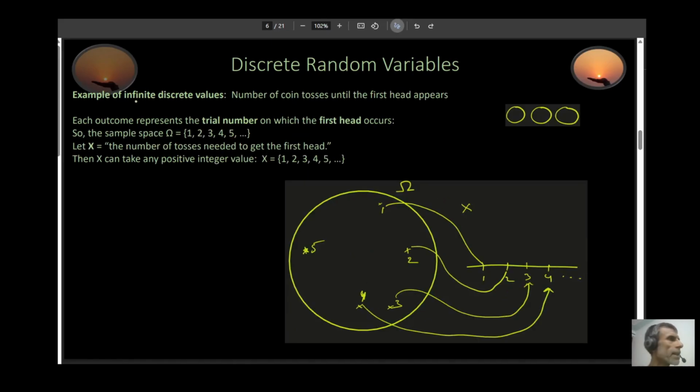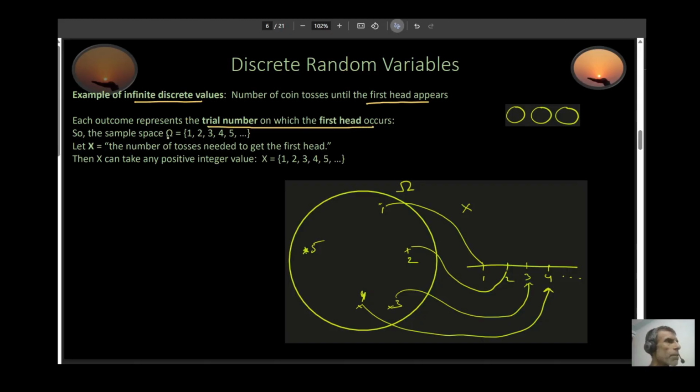Now let's take a look at an example of infinite discrete values. Let's say you keep tossing a coin until you get the first head, and you want to count how many tosses you did before you get your first head. That's the experiment you're doing. For some reason, you want to do that. So in this case, each outcome represents the trial number on which the first head appears.